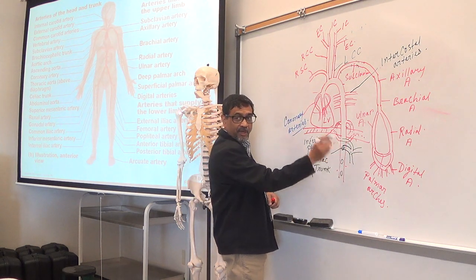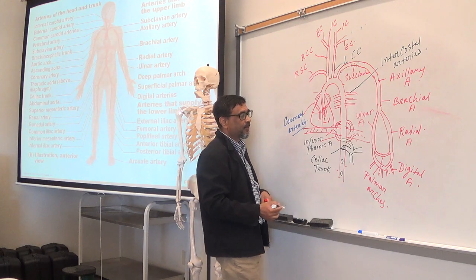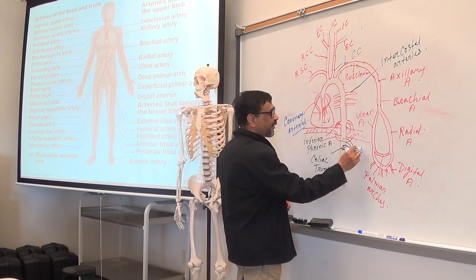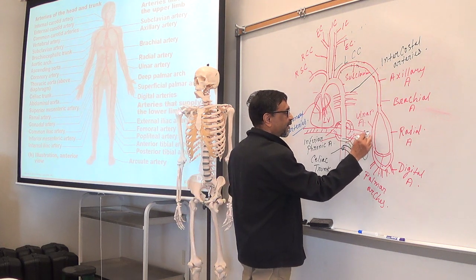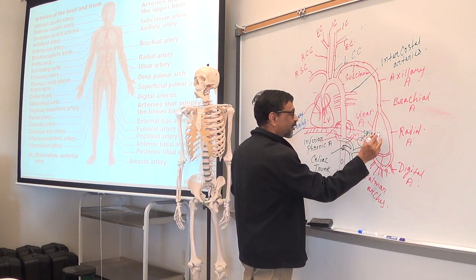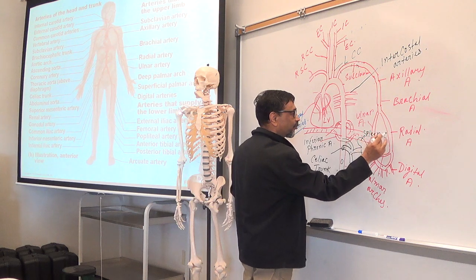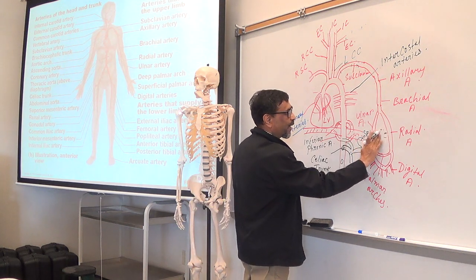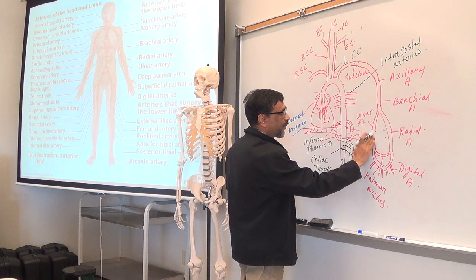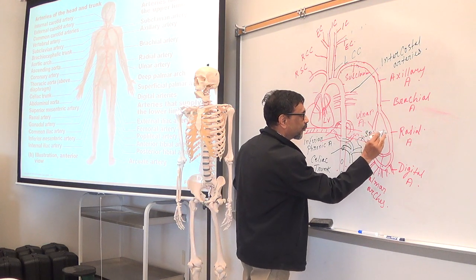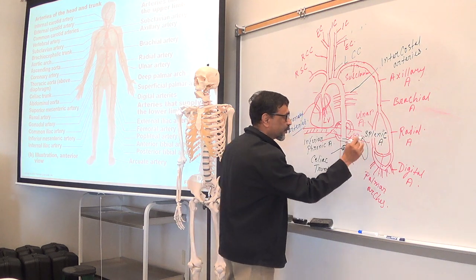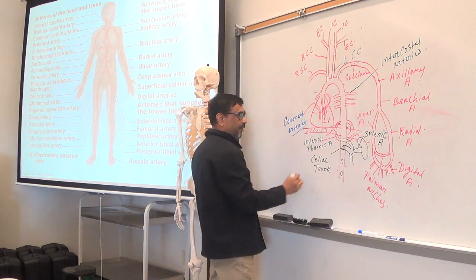What are those three branches? Important, you need to know. One goes to the spleen, that is the splenic artery. So splenic artery goes to the spleen, this one.